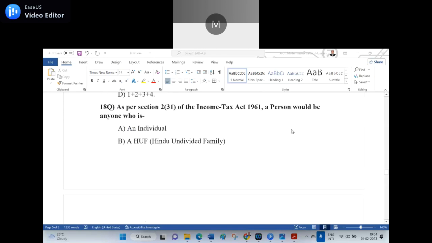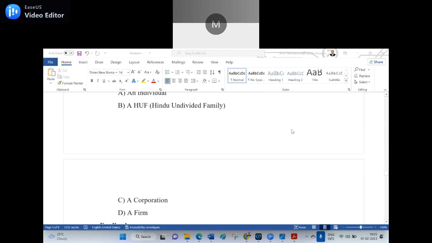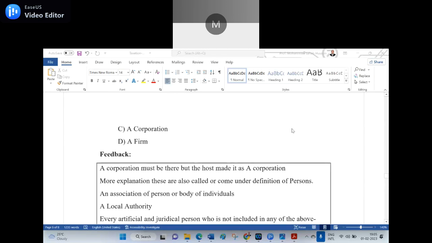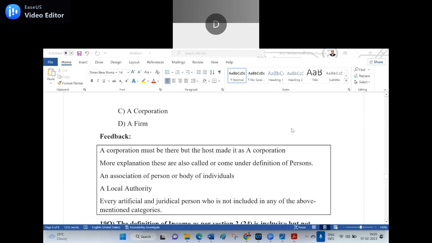Sir, D is not correct. B is wrong. Option A, sir. Option C, sir. A corporation. Why a corporation? A corporation must be there, but the host made it. I did not change it actually.